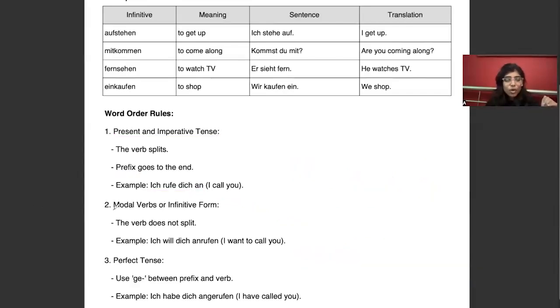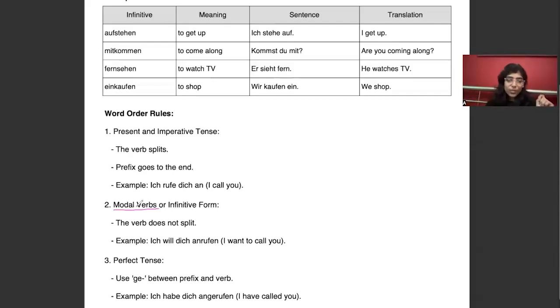Then, whenever we talk about the modal verbs, as we have seen in the previous video, our main verb will always go to the last of the sentence in infinitive form. What is infinitive form? Infinitive form means the original en form of the verb.